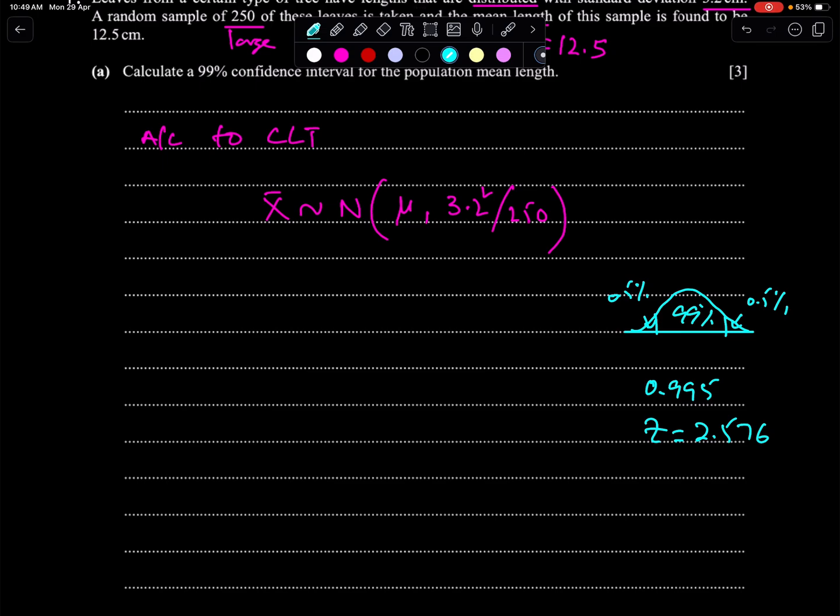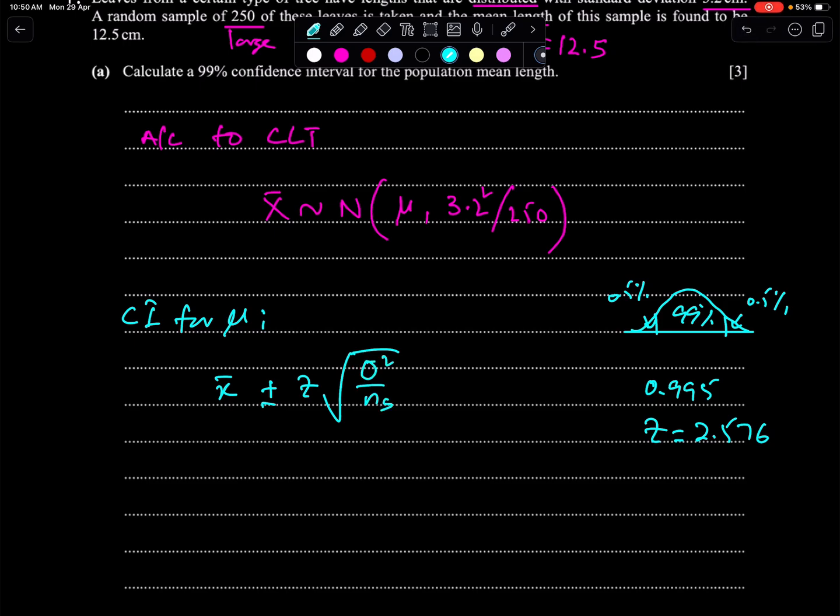Now this is the formula of confidence interval for mu for case B. x bar plus minus z, okay, let me write the formula first, sigma square over n.